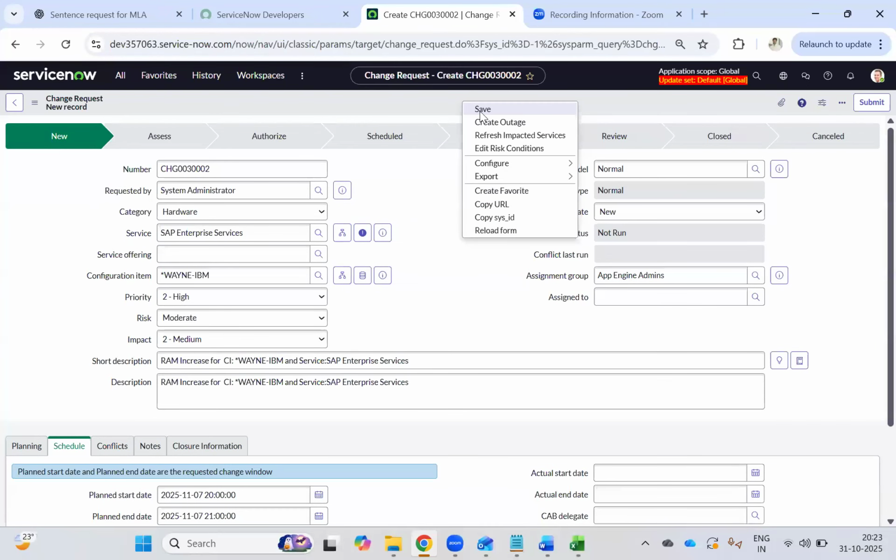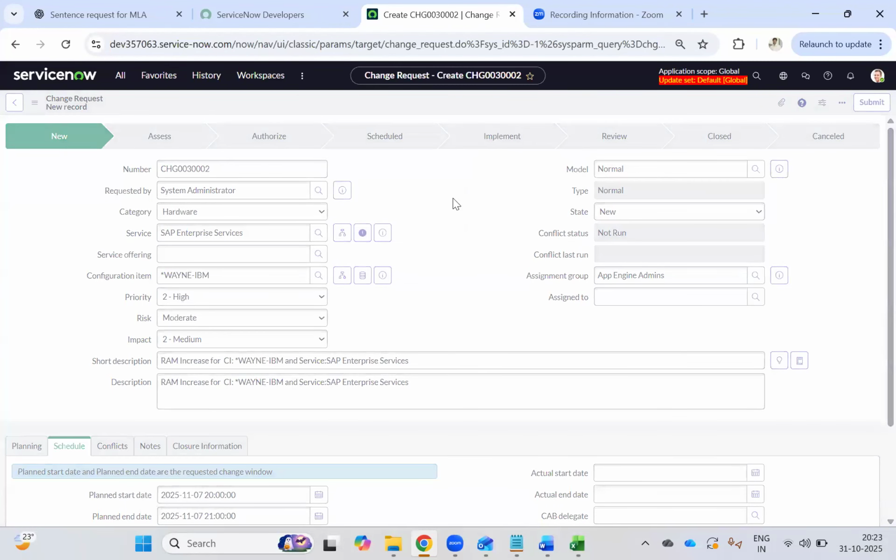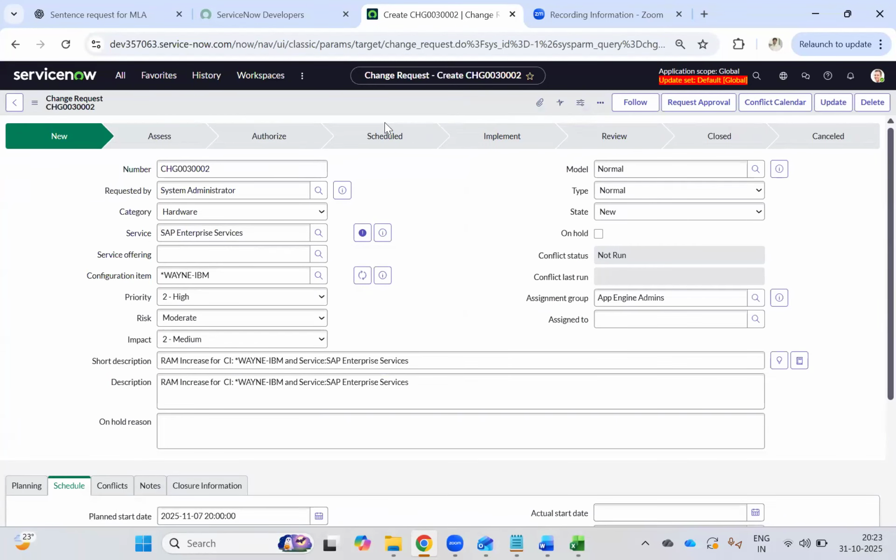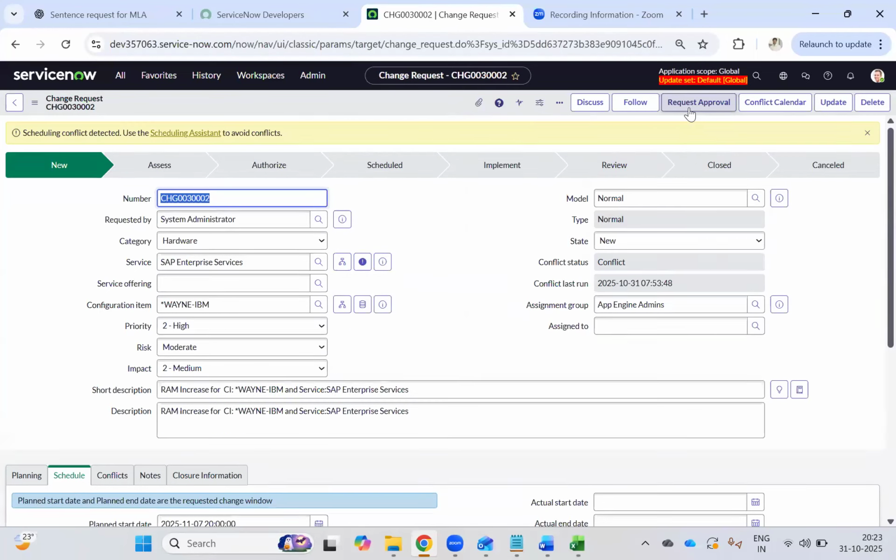Now let's save this change. Okay, save means it's a submit. Either you can click submit or save. Now new buttons have come up, correct? So you can request approval, you can click conflict calendar, you can update. Okay, some information you can put and update. You can follow up. Okay, you can discuss. Discuss is nothing but you need to discuss more on this change. Okay, or because I am an administrator, I am getting one more button, delete. Non-administrators will not have a delete button. Okay, only administrators will have a delete button for any change, correct?